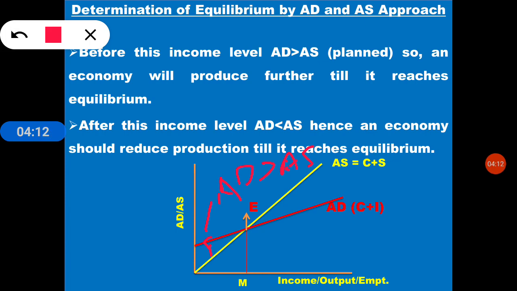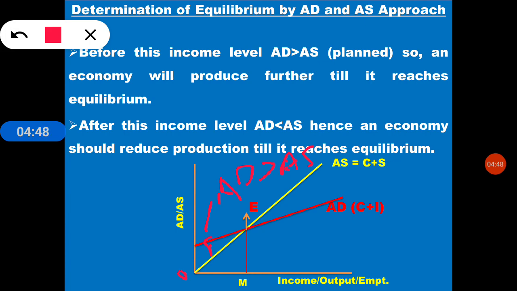Before this income level E, an economy has to reach the point E to satisfy the aggregate demand, so the economy has to produce more. After this income level, that is after OM, you can see the aggregate demand is below the aggregate supply curve.